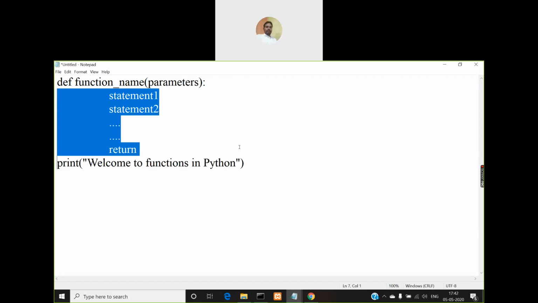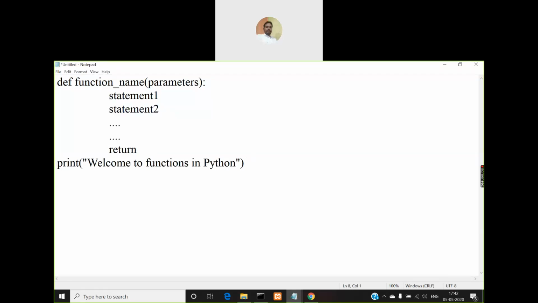So what we need to do to make a call, just use the function name, function underscore name, and if any parameters are there, you need to pass those parameters. So it is similar to C and Java, passing parameters. Each parameter must be separated by a comma, and you need not specify the data type for those parameters, because in Python for variables we don't use any keywords to declare them.